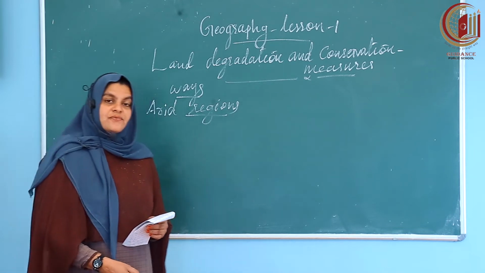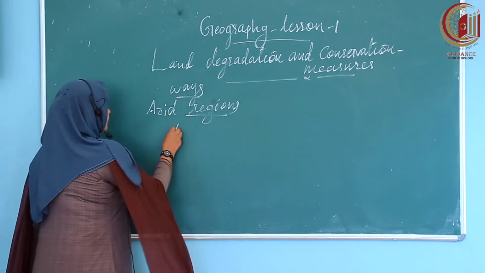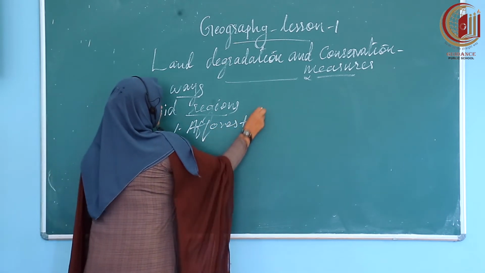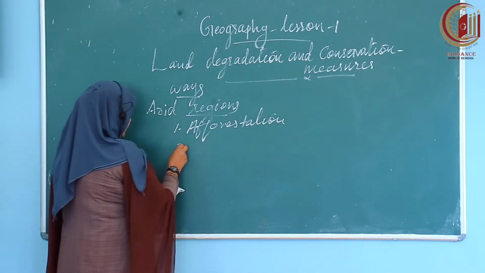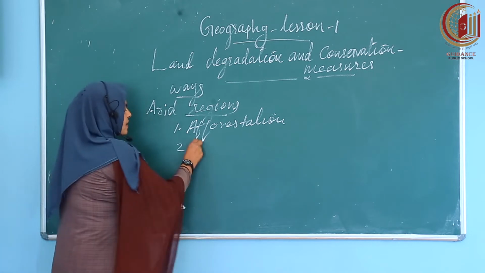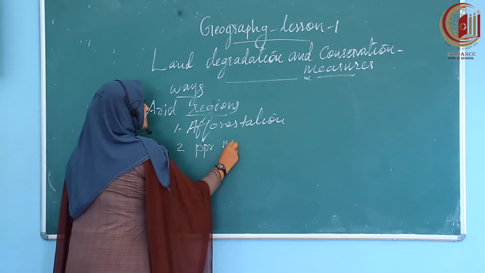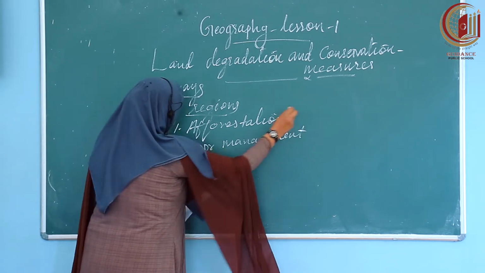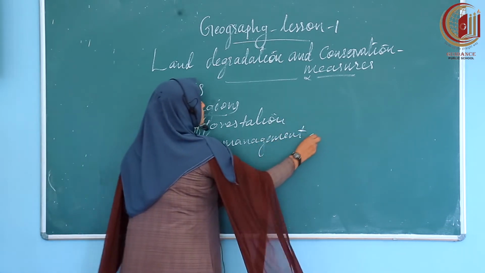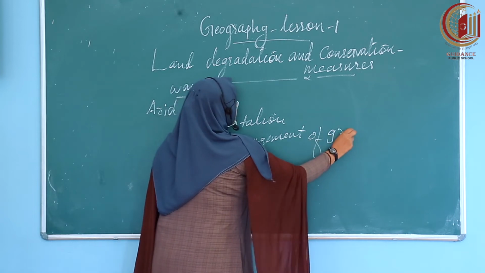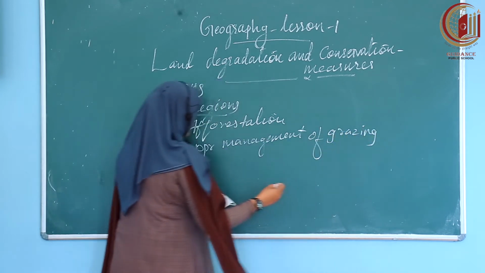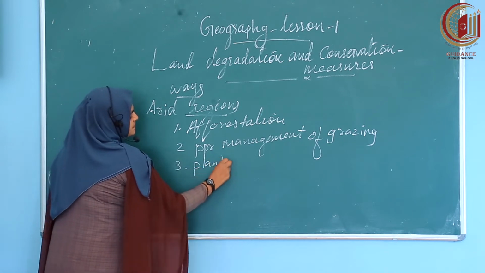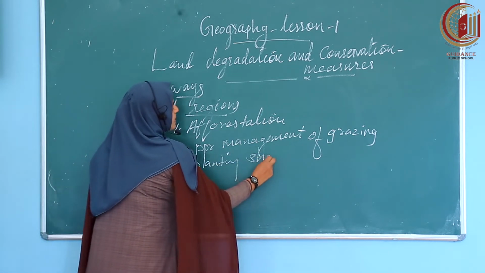First one, afforestation. Second one, proper management of grazing. Third one, planting shelter belt.